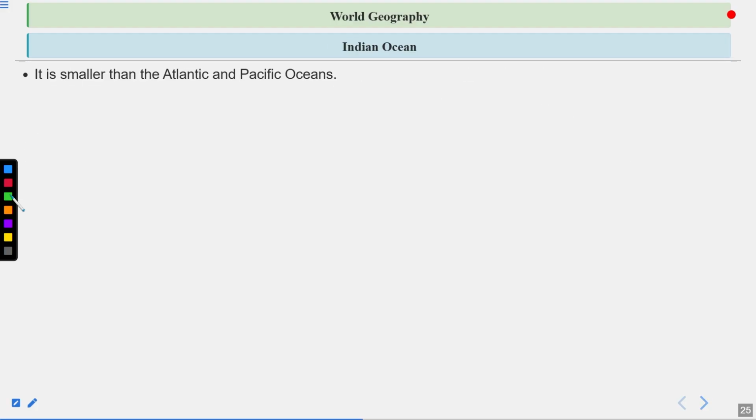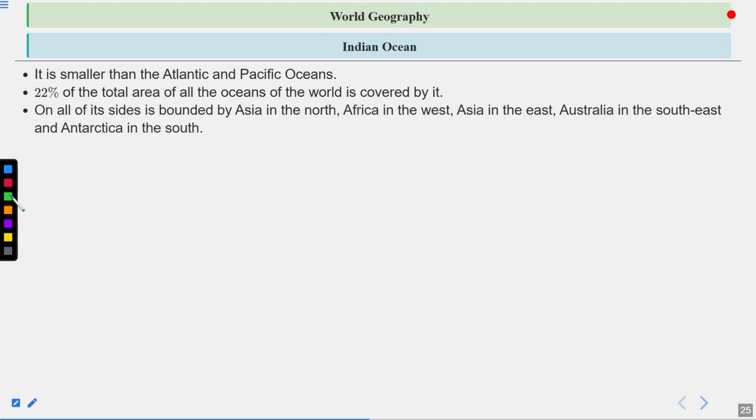Now let's talk about a very important one, the Indian Ocean, the only ocean that is named after a country. It is smaller than the Atlantic and Pacific Oceans. 22% of the total area of all the oceans of the world is covered by it. On all of its sides it is bounded by Asia in the north, Africa in the west, Asia in the east, Australia in the southeast, and Antarctica in the south. So if you take a look at the map, you can find all these continents sitting on the basis of this statement.